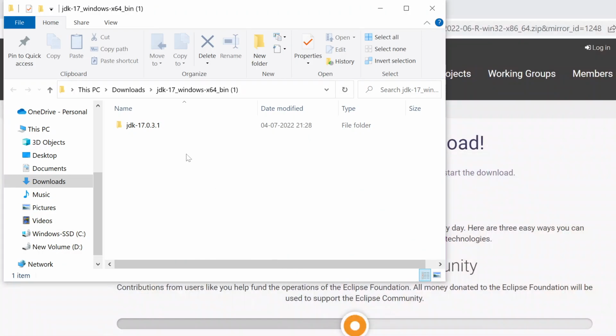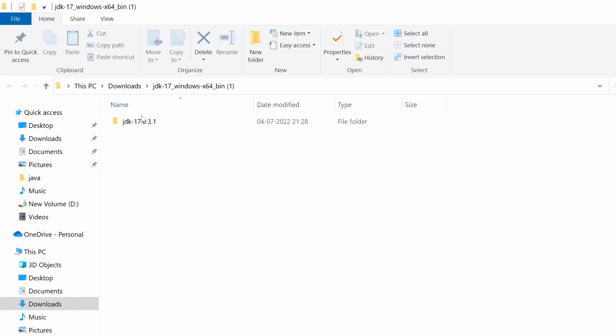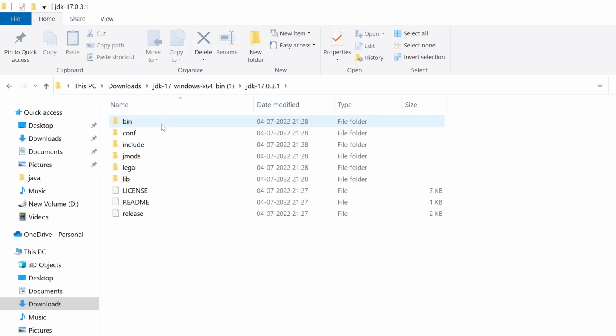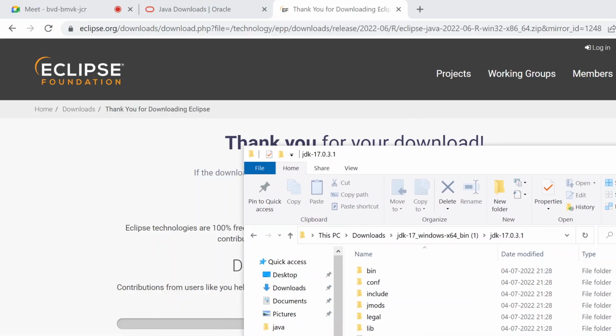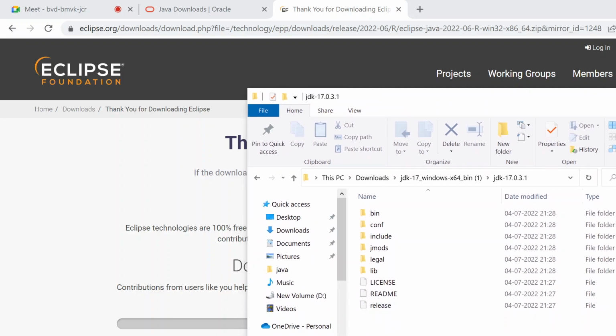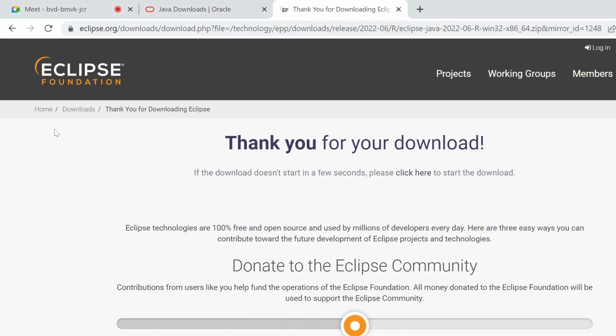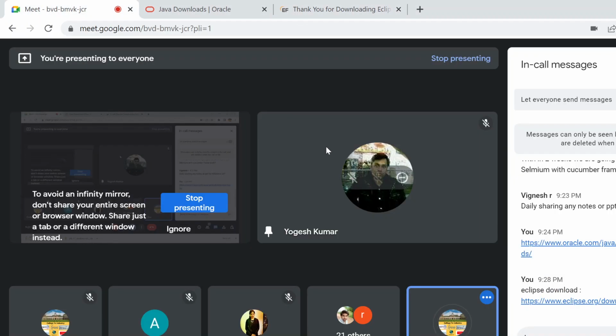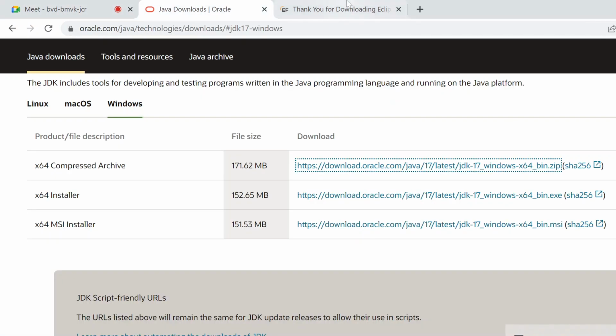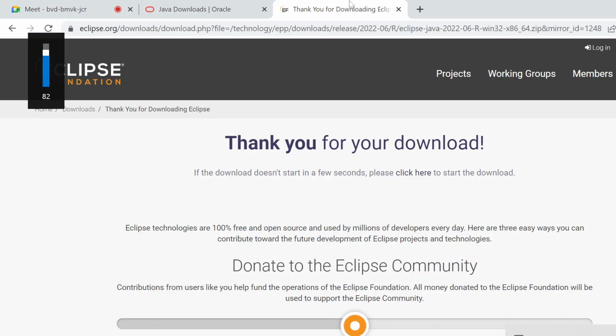So you can see I have extracted the Java folder as well, which is this one. Let me not copy this, I will just open this. And I think our Eclipse is also downloaded. Let us just wait for a few seconds till it downloads. Is there anyone facing any issue? Let me know till this part. Everyone is able to complete till this point. So no questions, I'm assuming that everyone is able to do it without any issue.